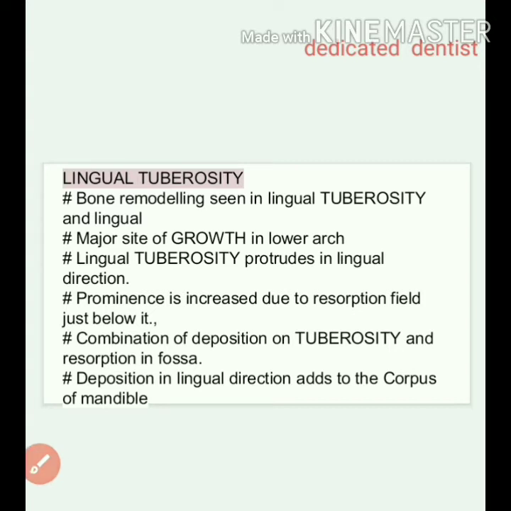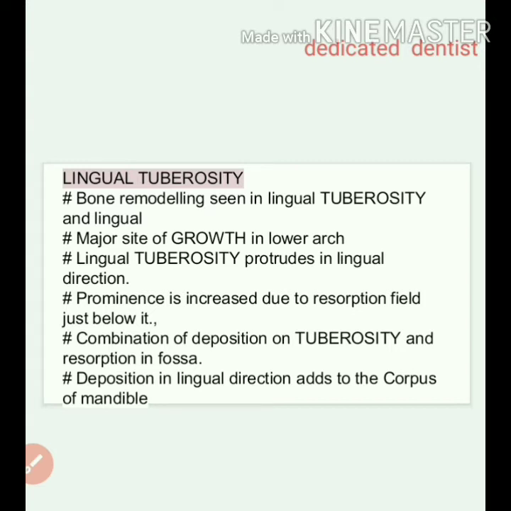The lingual tuberosity protrudes in the lingual direction. The prominence you see in that region is increased because of the resorptive field just below it. Like I said, wherever concavities or depressions are present, we can suggest that there is a resorption field, resorption taking place, and because of that this prominence increases. Tuberosity, pretty explanatory. So the combination of deposition on the tuberosity and resorption below it in the fossa takes place, increasing the prominence.